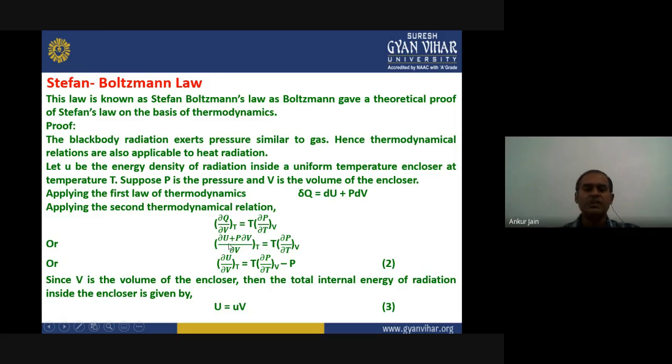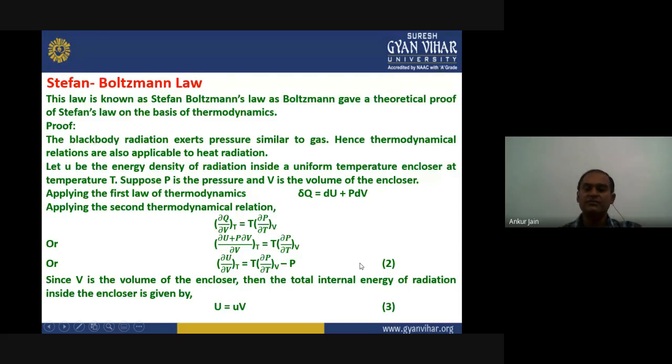Now opening this bracket, we get del U upon del V at constant temperature plus P, since del V cancels with del V, equals T into del P upon del T at constant volume. If we take P to the other side, the equation becomes del U upon del V at constant temperature equals T into del P upon del T at constant volume minus P. Let us term it equation number 2.